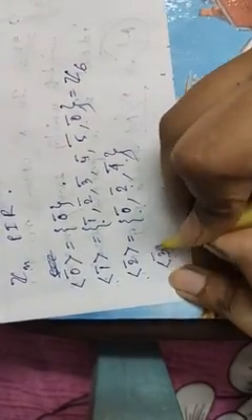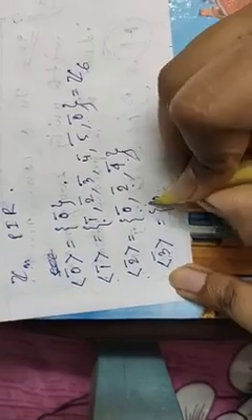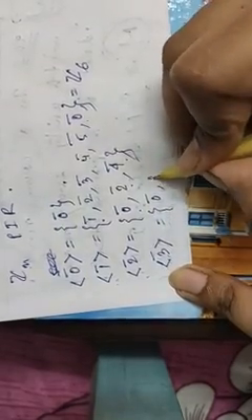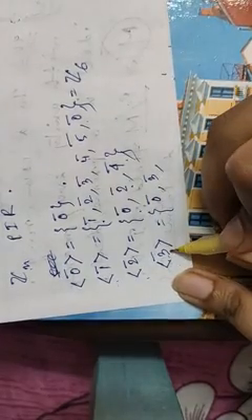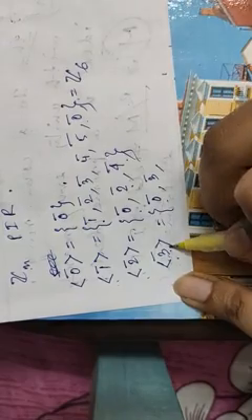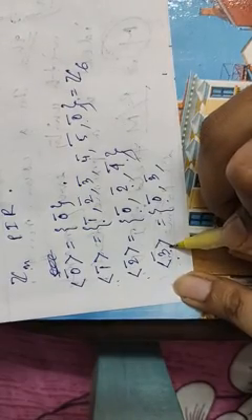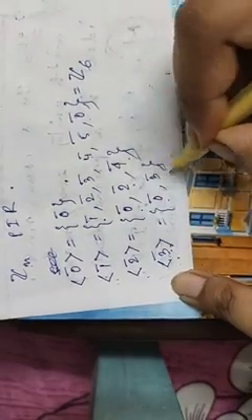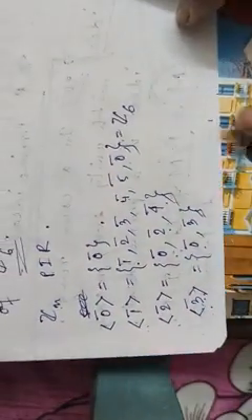Next, generated by class 3. It will be class 0. Then 1 into class 3 is class 3. Then 2 into class 3 means class 6, which is equal to class 0. 3 into class 3 is class 9, and class 9 means class 3. So this is the set generated by class 3.